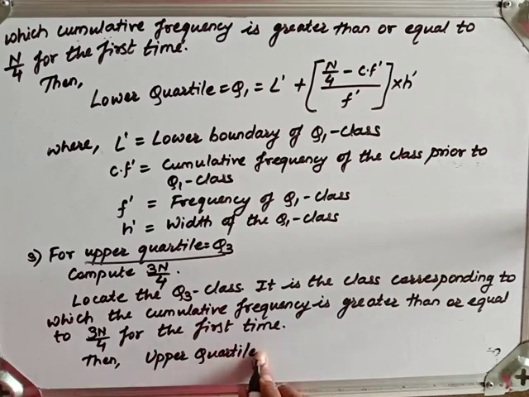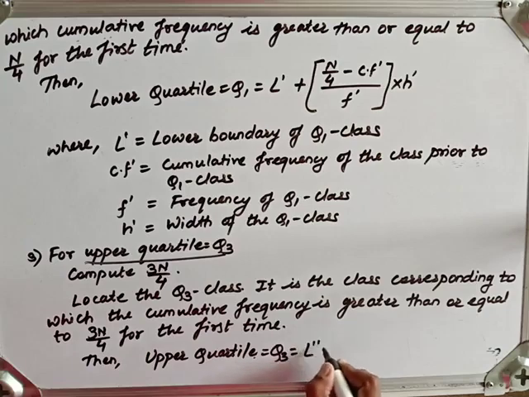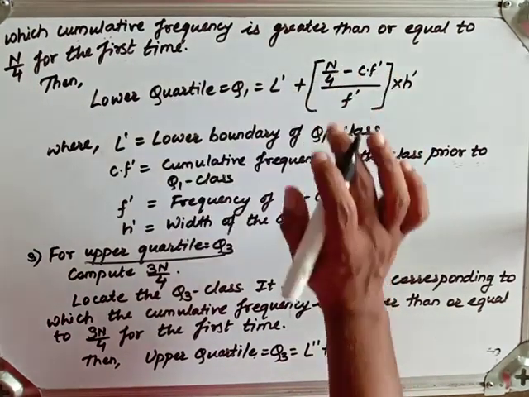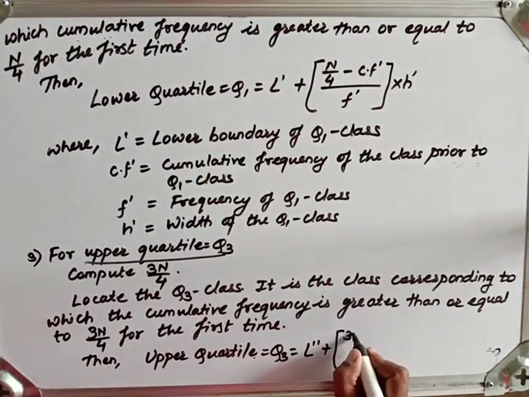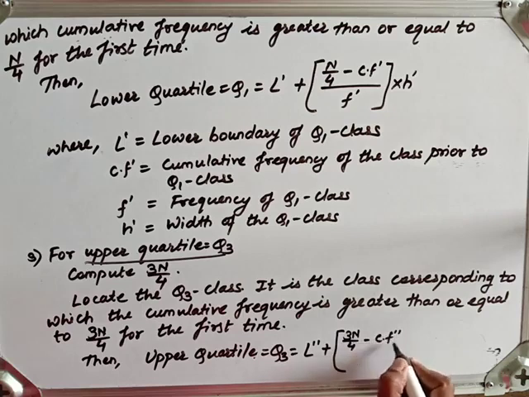So upper quartile equal to Q3, that is equal to what? L double dash. Obviously the formulas are much similar. Here simply n by 4 is replaced by 3n by 4. Obviously the cumulative frequency changes and the frequency also changes. Multiply by h double dash. Fine.